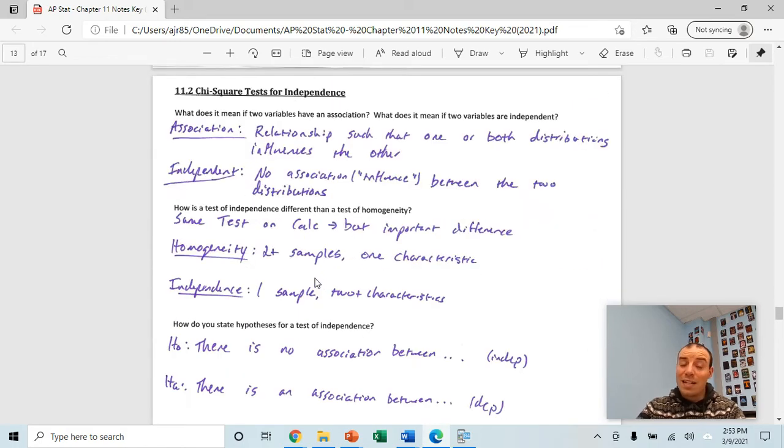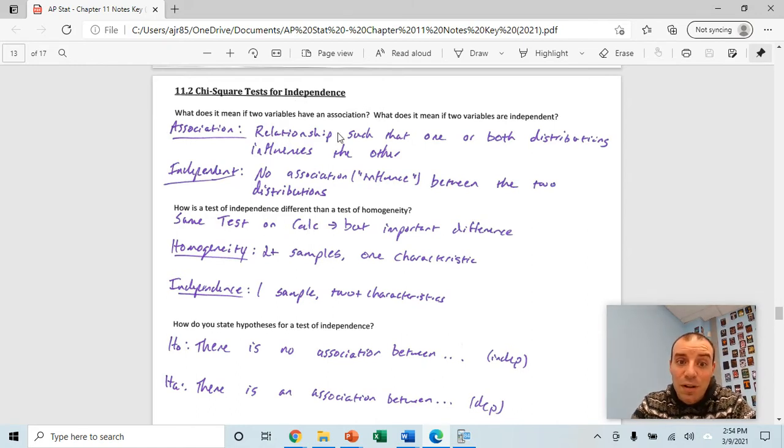Now, like I said, there are 2 different types of tests in this section, a chi-squared test for homogeneity and a chi-squared test for independence. They are run in the exact same way. The steps are the exact same thing, same type of hypotheses, same conditions, same test on the calculator, okay? But there is a slight difference in the way that we do them.